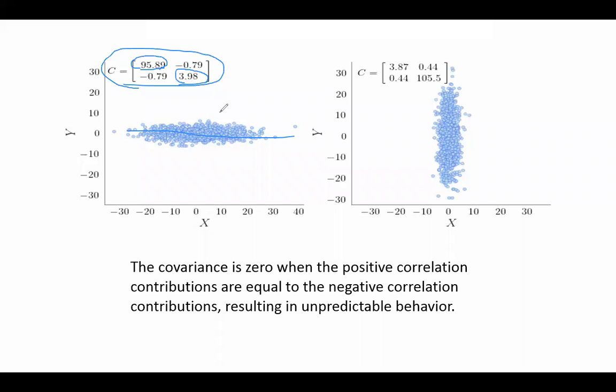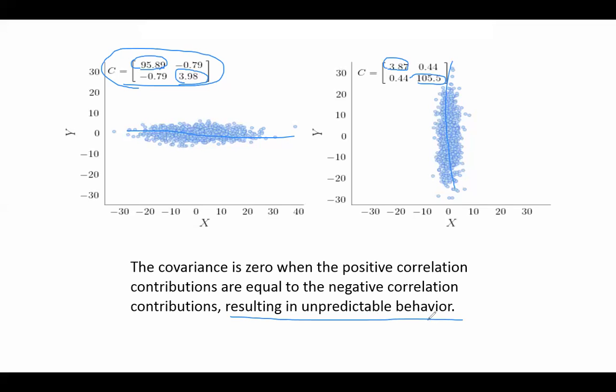What about the covariance? Negative. So it seems to be sort of थोड़ा सा negative correlation है, but it's almost close to zero. There's nothing. It's possible to have data like this, and the other way around. So in this case, I have lesser variance here, more variance here, and again. So the covariance is zero when the positive correlation contributions are equal to the negative correlation contributions, resulting in unpredictable behavior. So covariance can be zero if some of the points are highly positively correlated, some of the points are highly negatively correlated. So that adds up to zero.